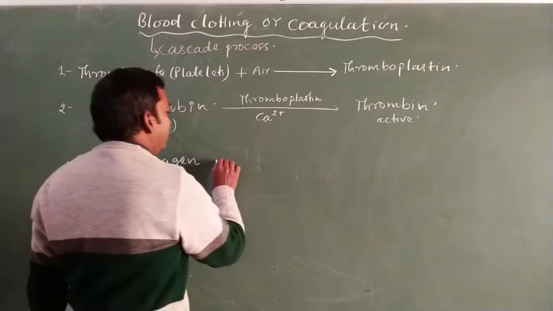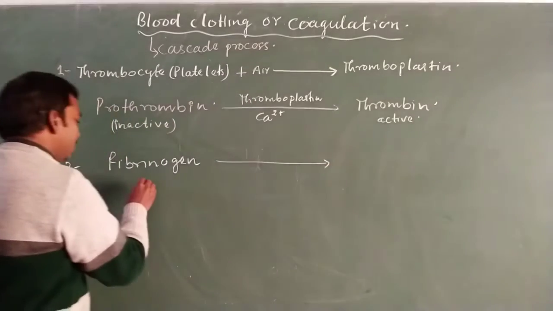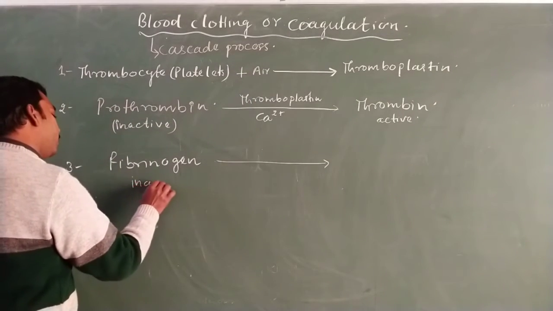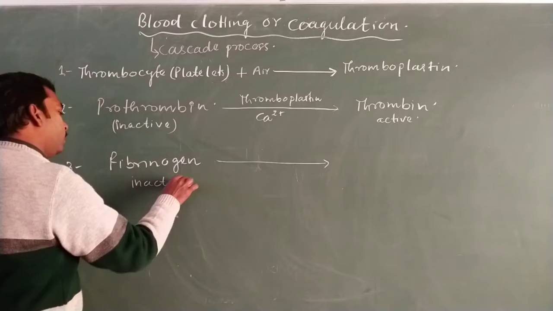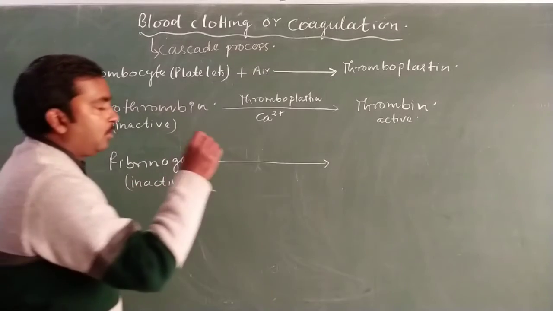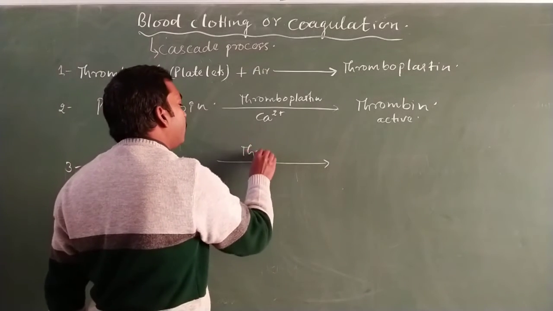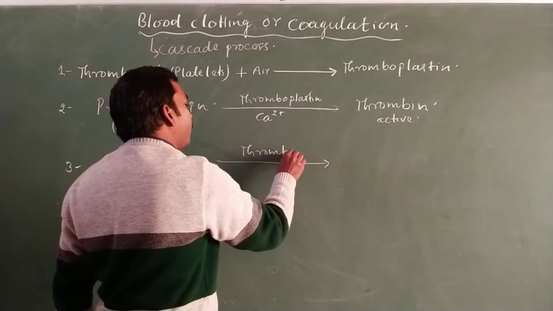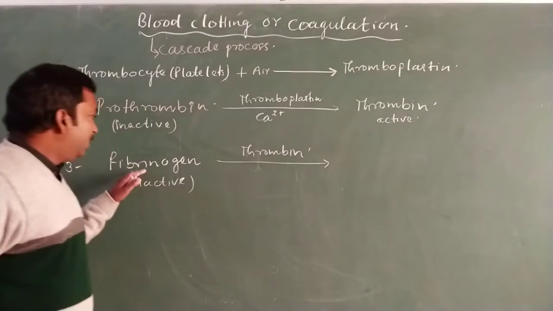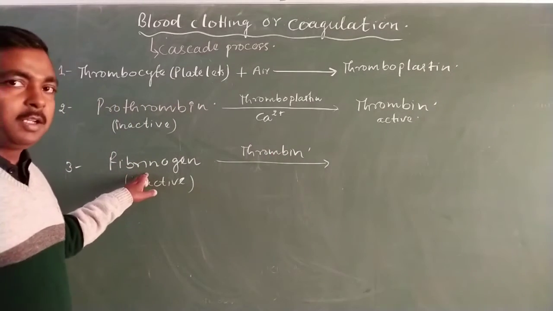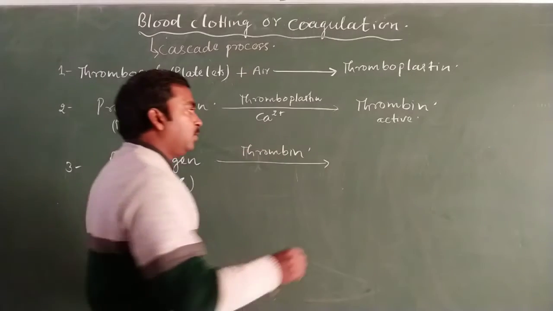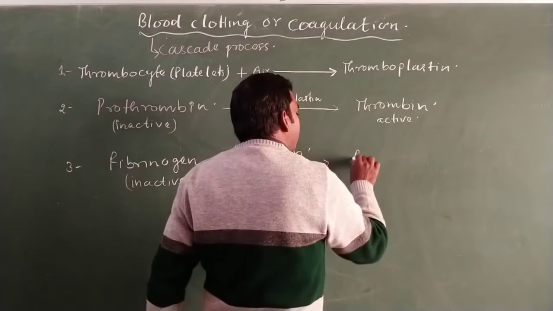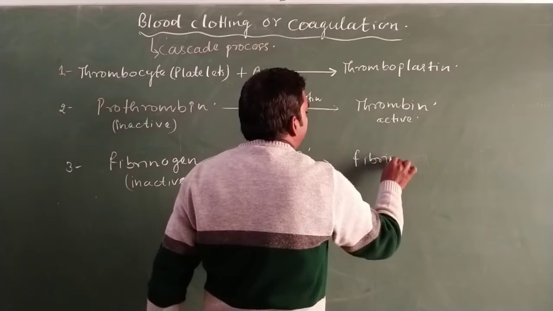Fibrinogen is another inactive protein in plasma, and thrombin stimulates this inactive fibrinogen to convert into the active form, which is known as fibrin.